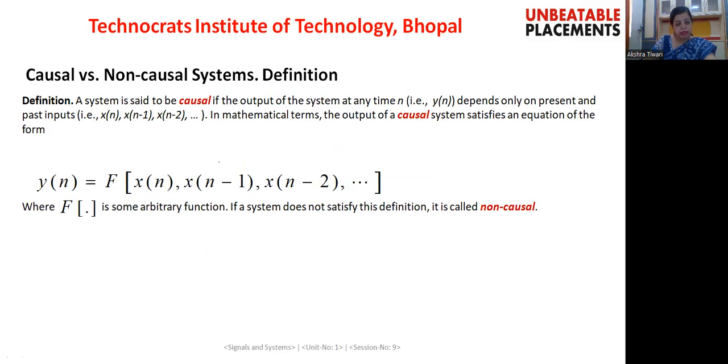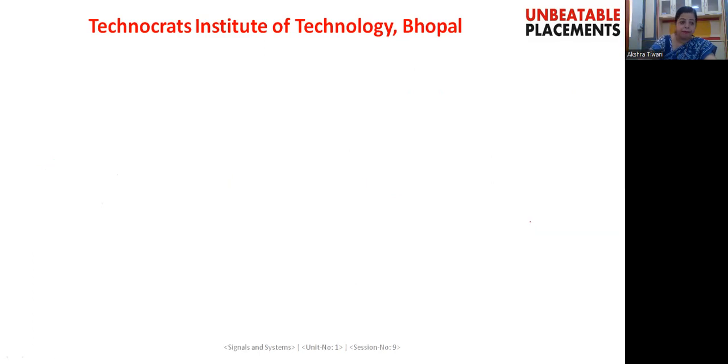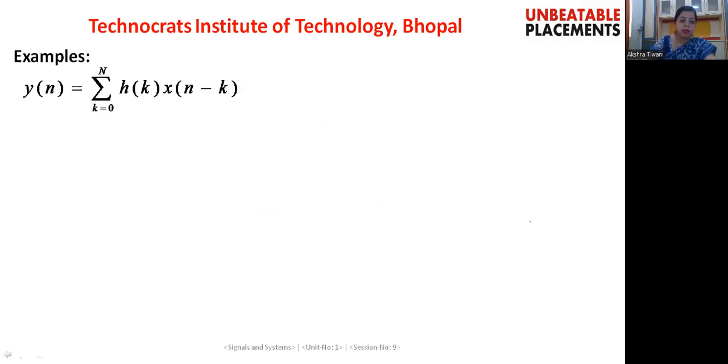So a system is said to be causal if the output of the system at any time depends on the present as well as the previous values of the input. In mathematical terms, we can define a causal system as one in which the output is a function of the present as well as previous values of the input. And if a system depends on the future values of the input, that system is said to be a non-causal system. Examples are given here.